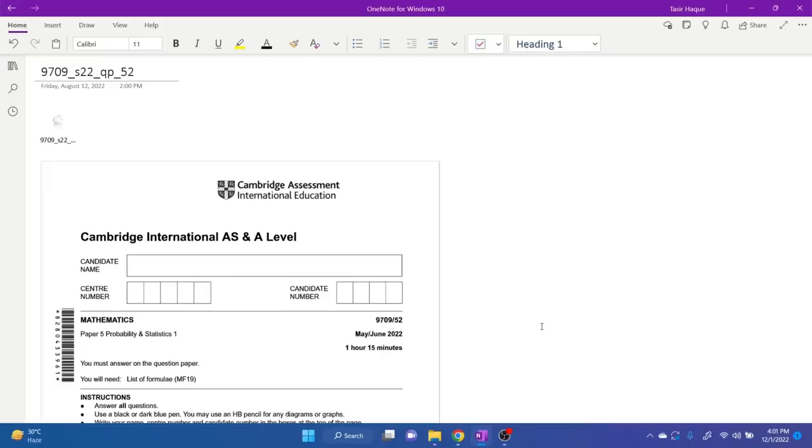So today we're solving this math paper. This is Probability and Statistics S1, paper 5, from the May/June 2020 series, 9709, paper 5.2.